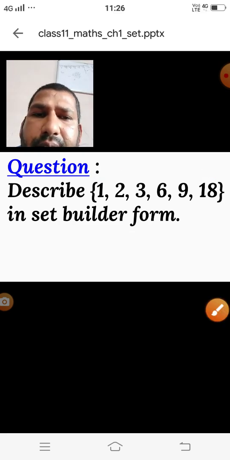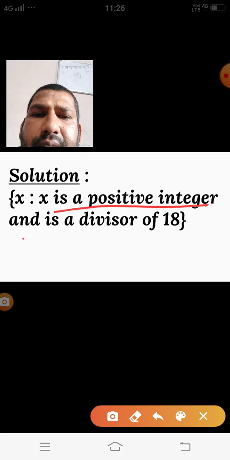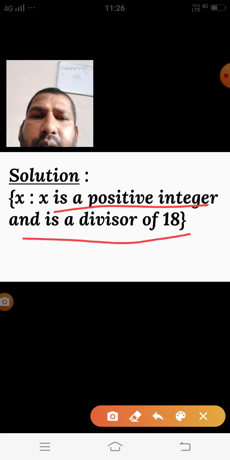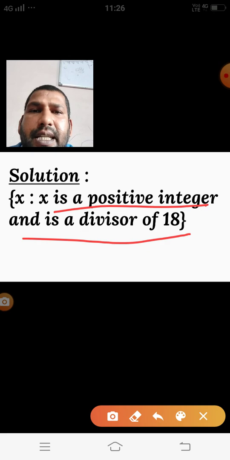These numbers are the divisors of 18. We are taking x, and x is a positive integer and is a divisor of 18. All these numbers given in the question are positive integers and divisors of 18.